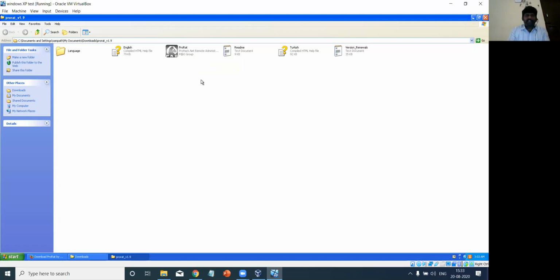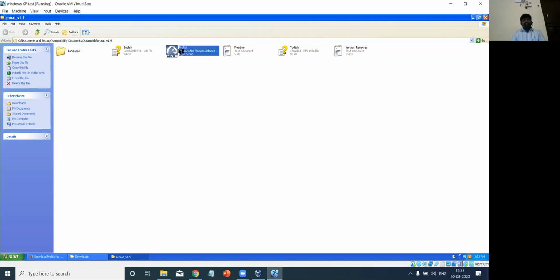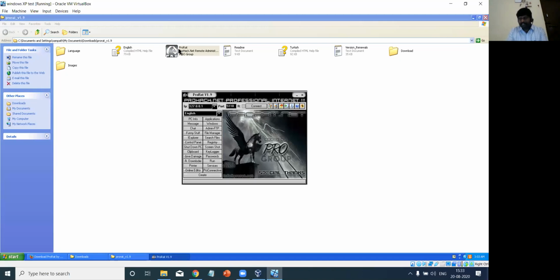Now this is the icon or exe file of the ProRAT, right? You can just double click on it. This will open the page. Automatically two folders have been created: one is the download folder, the other one is the images folder. Now this is the GUI of the ProRAT application, right?